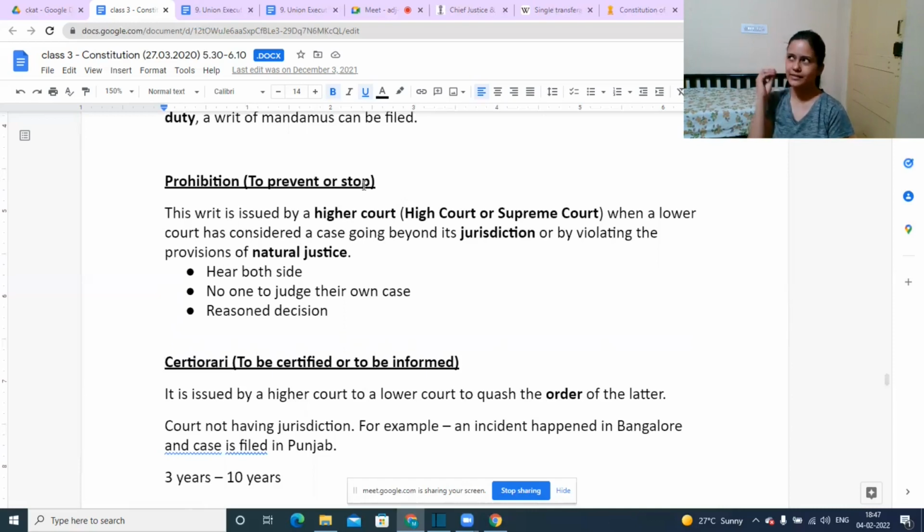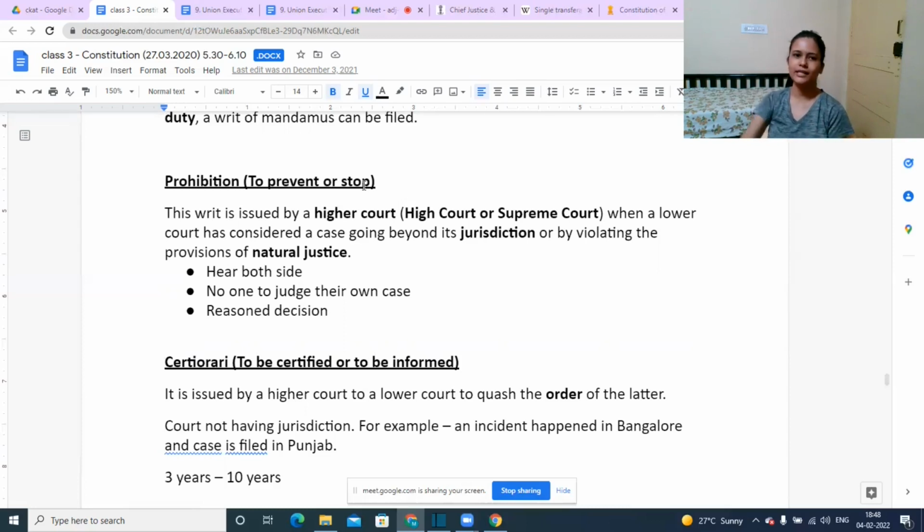Take for example, there is a subordinate court, and a case is filed before them. Now we have a concept of jurisdiction, right? Whether it is the right court to try this matter or not. Maybe this subordinate court does not have jurisdiction to try a certain case, but still, by mistake or whatever reason, it is trying the case.